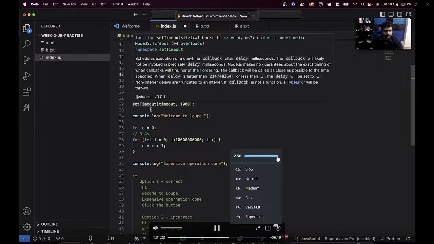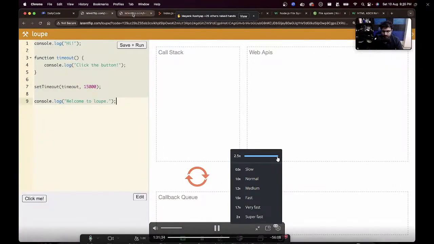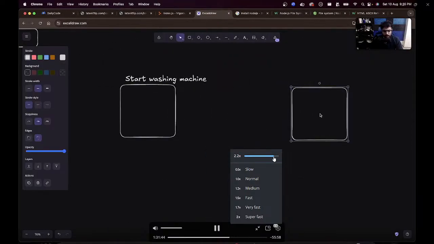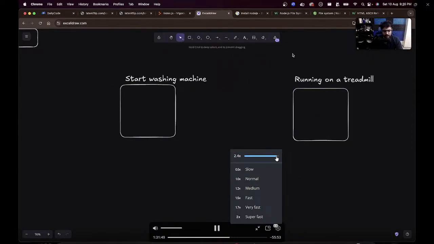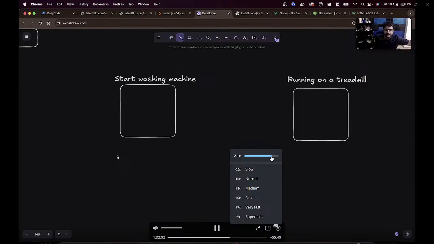I repeat. Let's say you start the washing machine, and you are running a thread. Here's an example. In the real world, you start the washing machine on one side, then you go to another room and you are running on a thread. This is a CPU intensive task. It requires your constant play. It requires you to constantly keep on running. This is an IO intensive task. You have delegated the task to someone else, the washing machine.